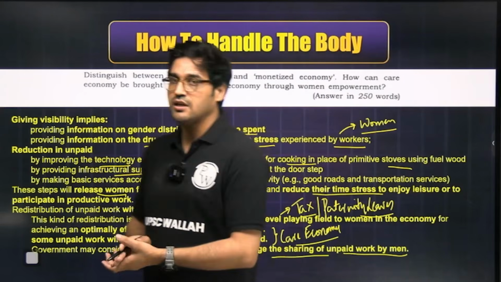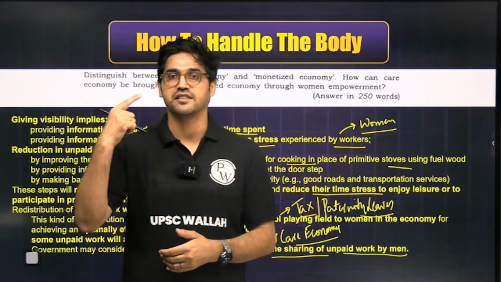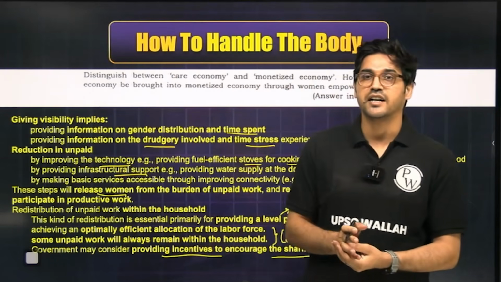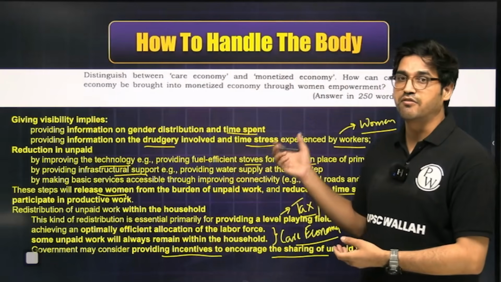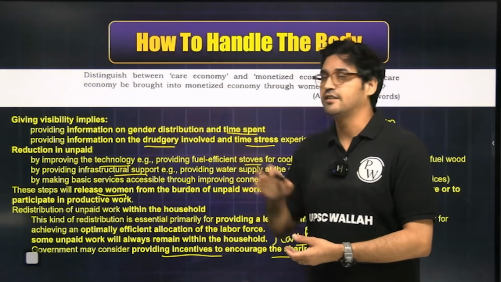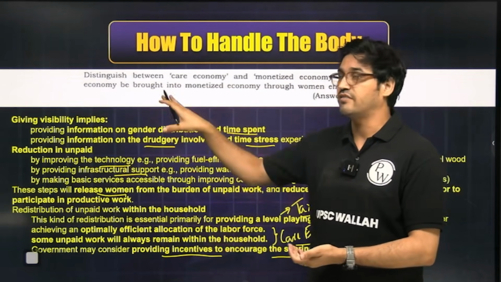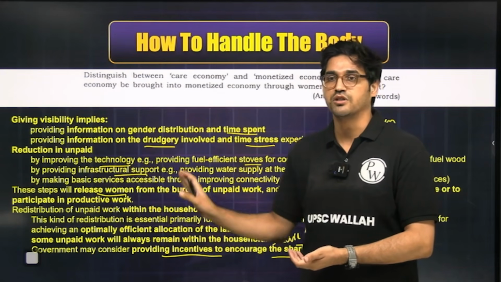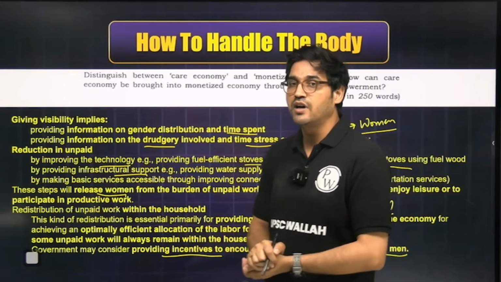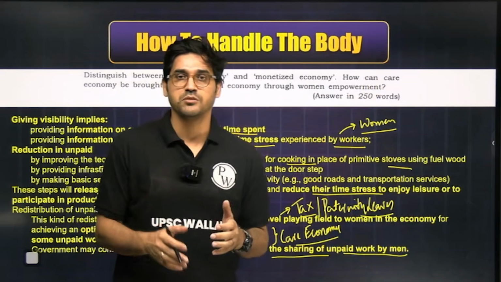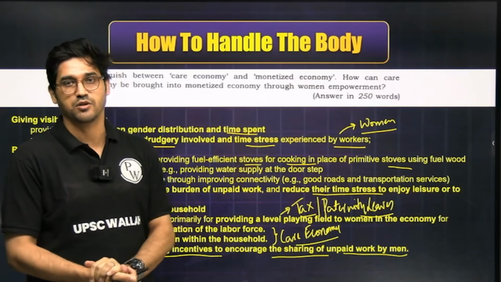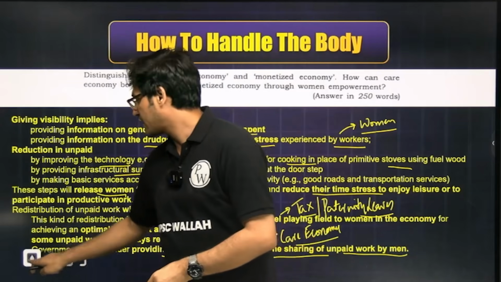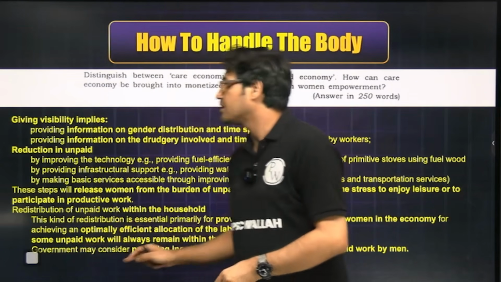All of these three things are going to be absolutely critical in first recognizing the agency of women, recognizing the time spent by women on this kind of activities, recognizing the stress that women have to face to complete this kind of work. Not just that, once you have recognized that, the second step is that of reduction, and the third step is that of redistribution within the household. That means you'll have to have convincing arguments, not a lot of them, right, to justify the second part of the question. Once you have introduced these, address the body parts, the third aspect is that of concluding your answers.